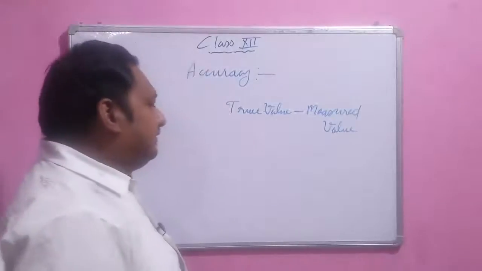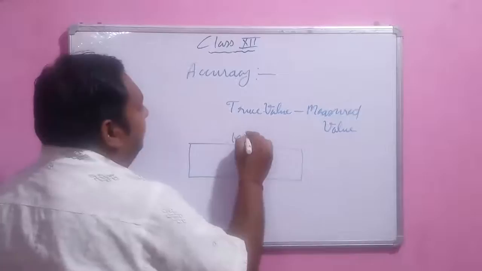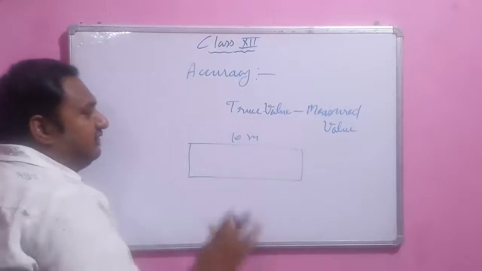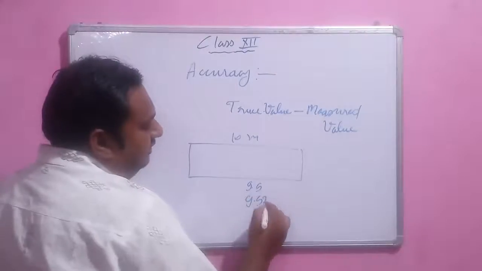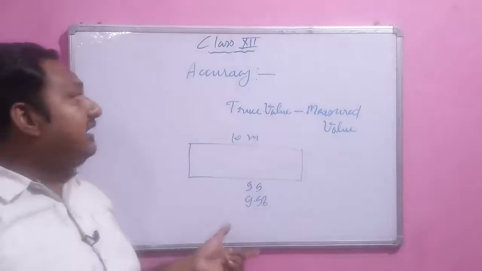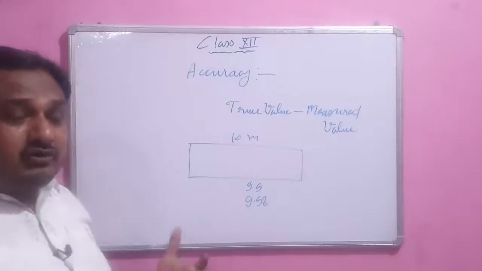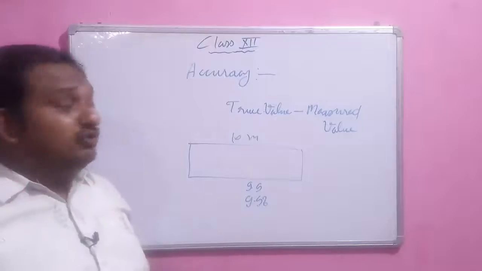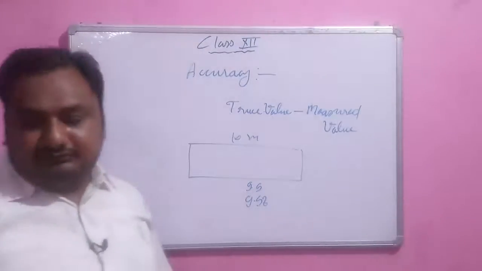Suppose you are measuring the length of a rectangle which is 10 meters. Suppose you measure 9.9 meters, 9.98 meters, like that. So there is an error associated with it, and accuracy tells how close the measurement is to the true value.